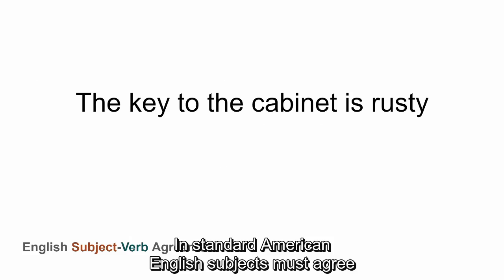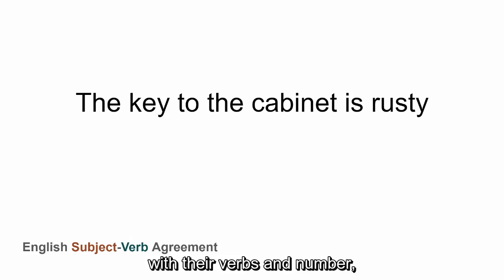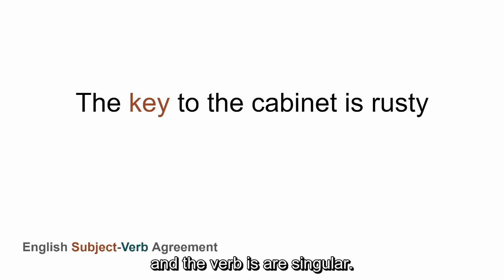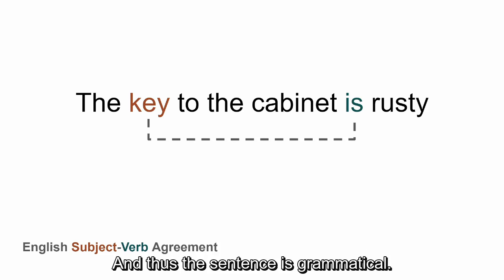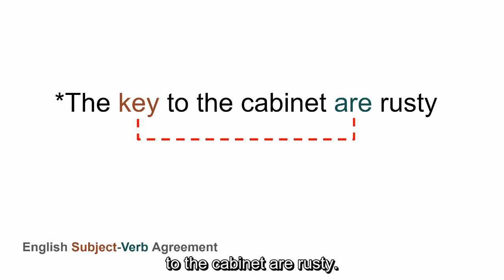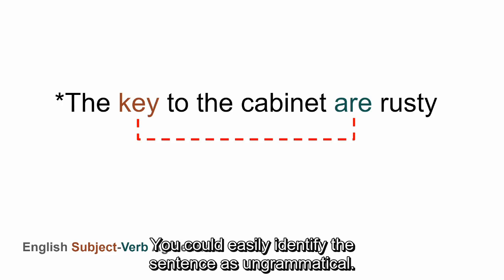In standard American English, subjects must agree with their verbs in number. For example, in the sentence, "The key to the cabinet is rusty," both the subject, whose number is determined by the noun key, and the verb, is, are singular, and thus the sentence is grammatical. If, instead, I showed you the sentence, "The key to the cabinet are rusty," you could easily identify the sentence